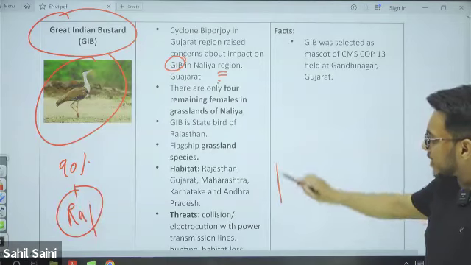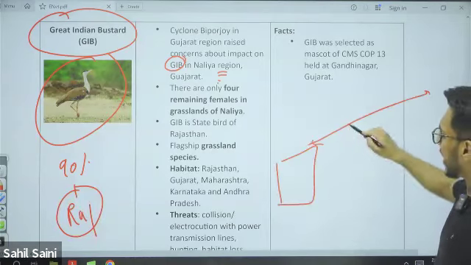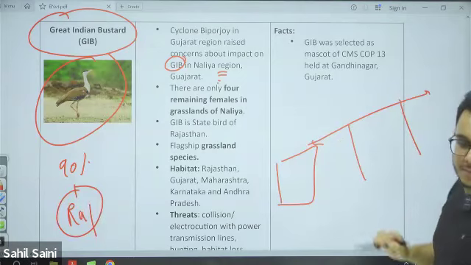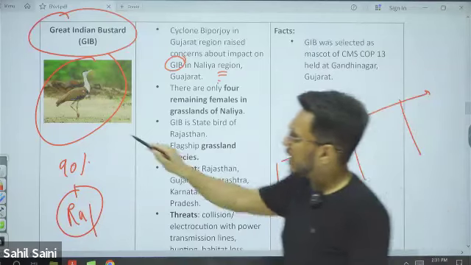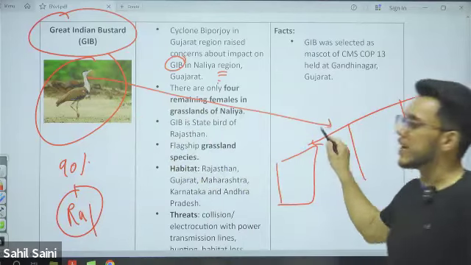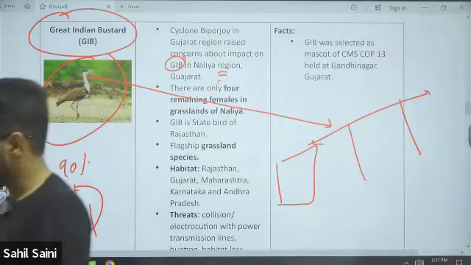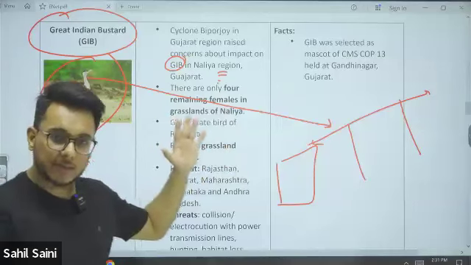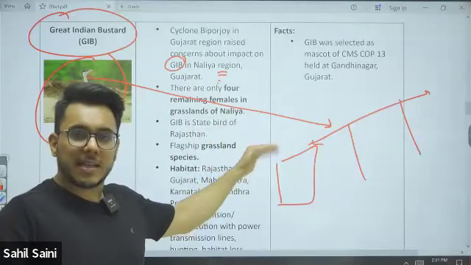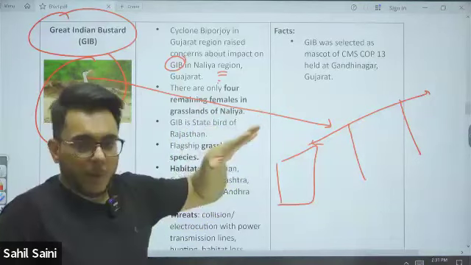For transmission of electricity, transmission wires are being deployed. These Great Indian Bustards get trapped in these wires and get electrocuted. They die because of shock. I hope it is clear.